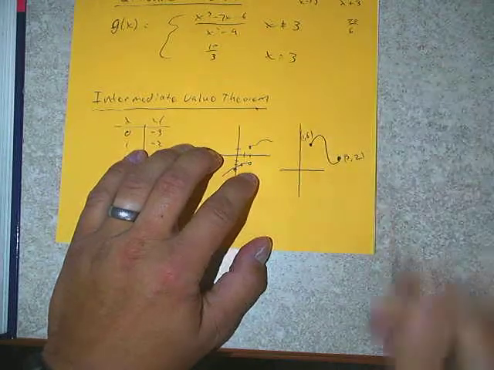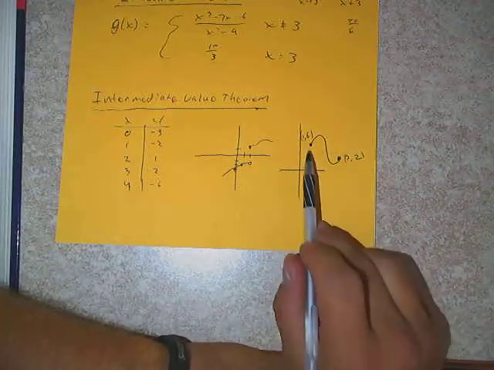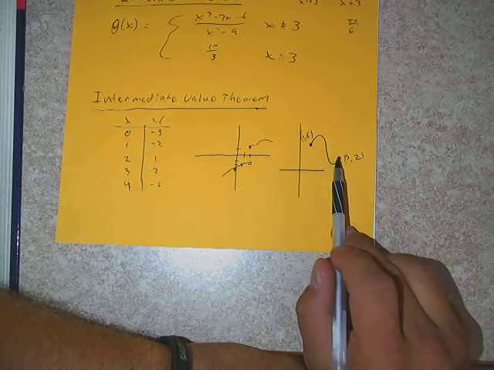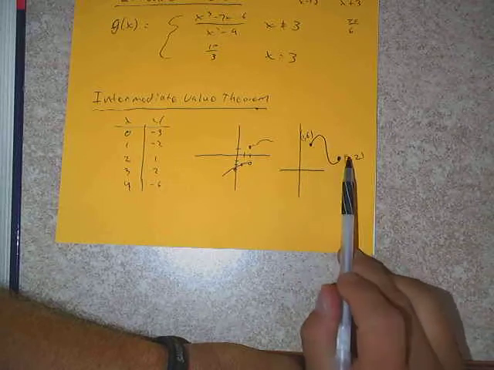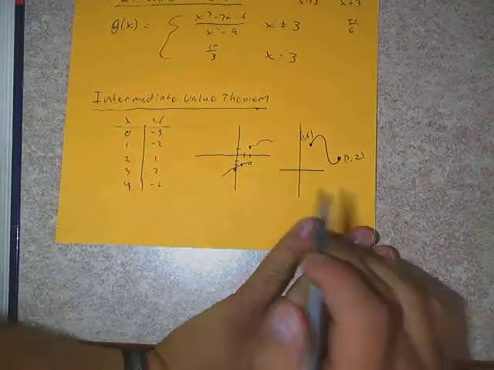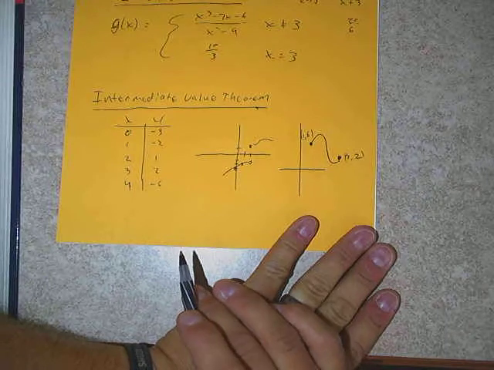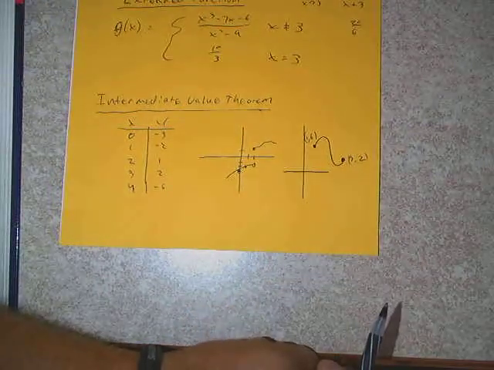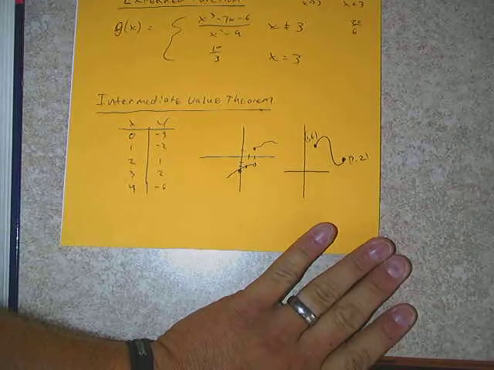If you take a look at this second picture, let's just say I have this point right here, for argument's sake, the point 1, 6. So if I have the point 1, 6, and in some manner I make my way over to the point, let's say 7, 2, and I can see that this is a continuous function. Would you agree? All the intermediate value theorem guarantees is that if this is continuous, somewhere between 1 and 7 in the x direction, this function hits every y value between 6 and 2. So that means there's an x that's going to have 5 as a y value attached to it.